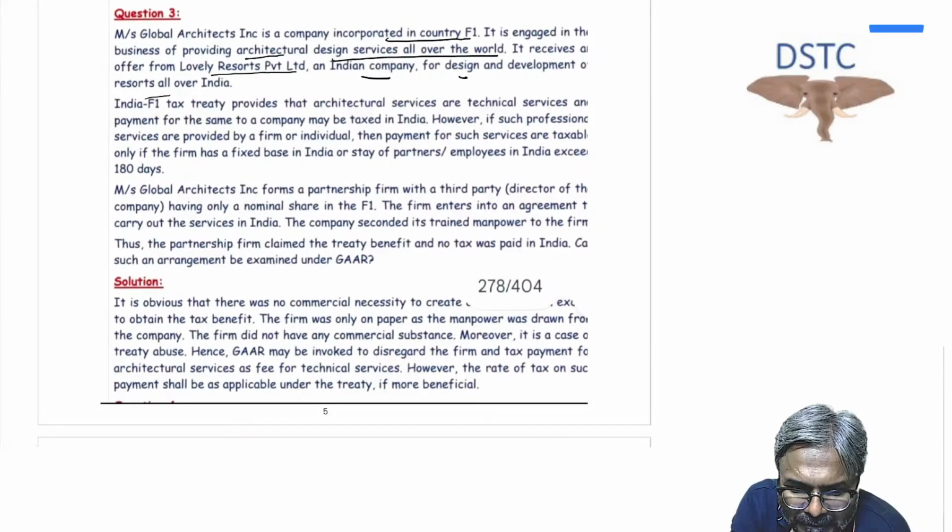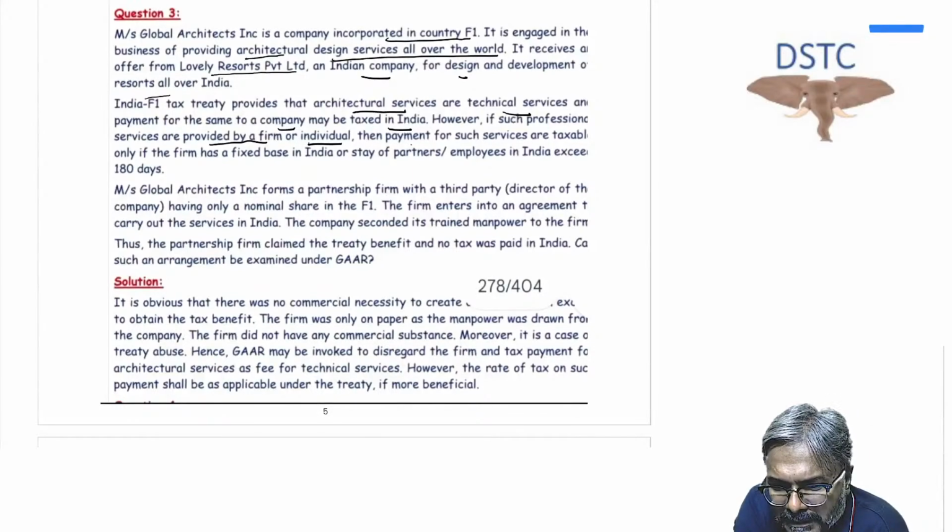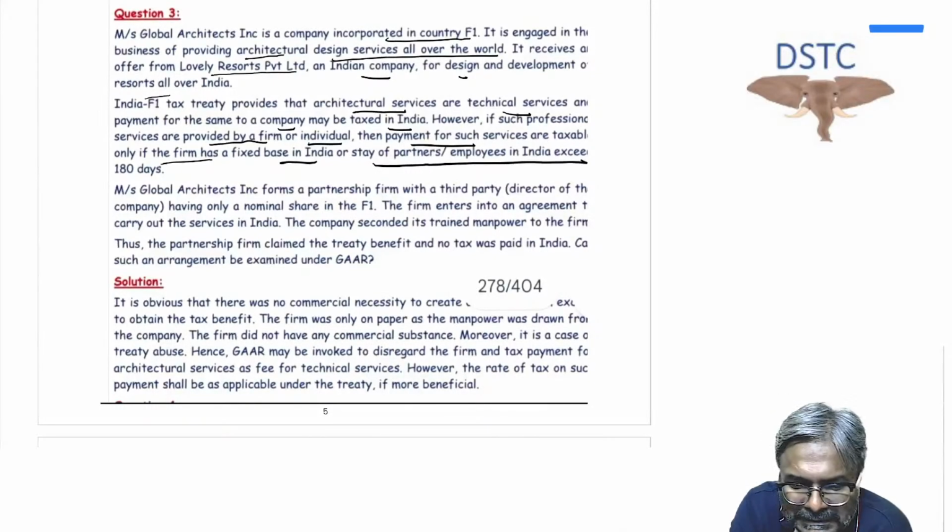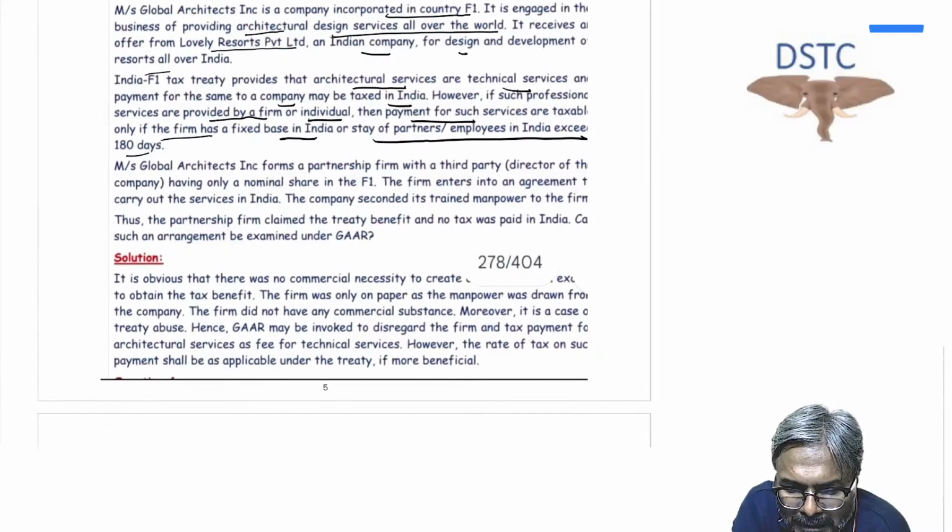The F1 tax treaty provides that architectural services are technical services and payment for the same to a company may be taxed in India. However, if such professional services are provided by a firm or an individual, then the payment is taxable only if the firm has a fixed base in India or the stay of partner or employees in India exceeds 180 days.